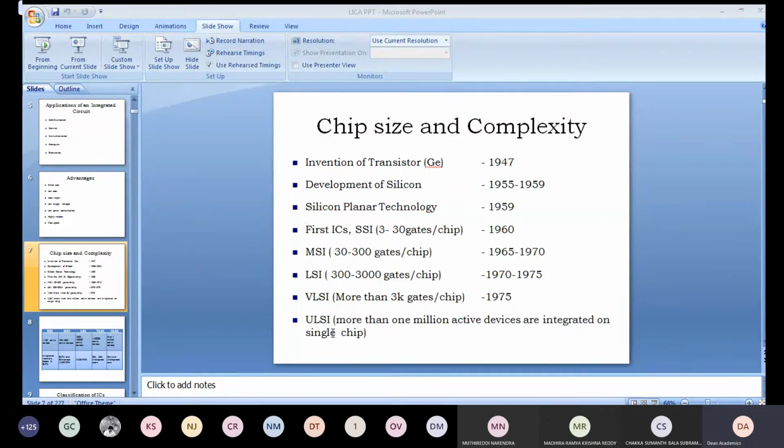After that we have ultra large scale integration. In VLSI, one million active devices, right? In ultra large scale, millions of gates and transistors are placed. Active devices means only transistors.